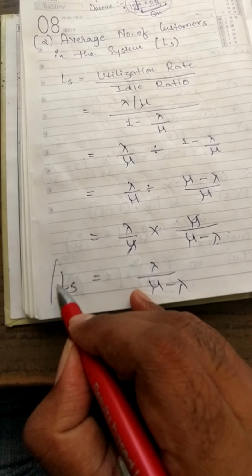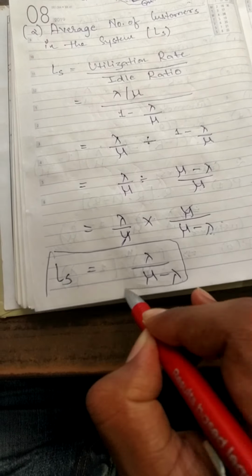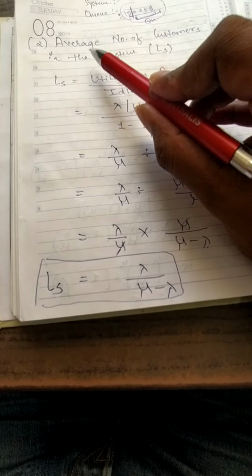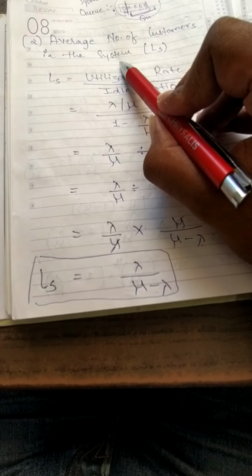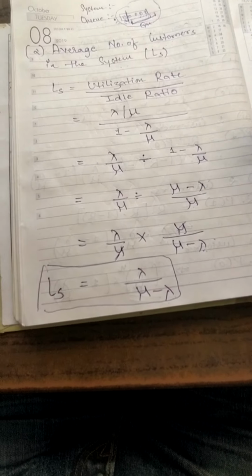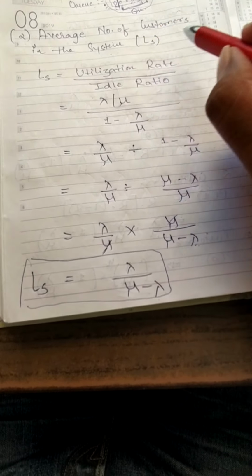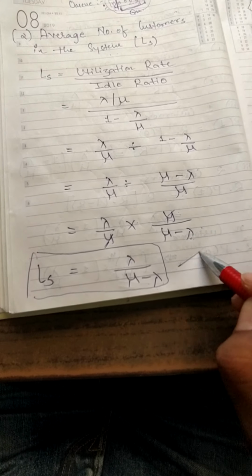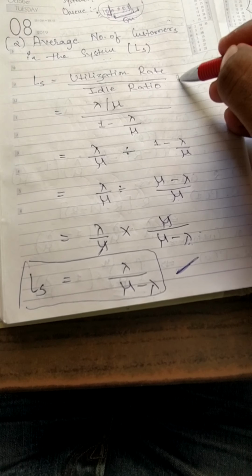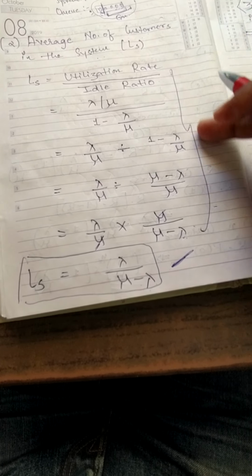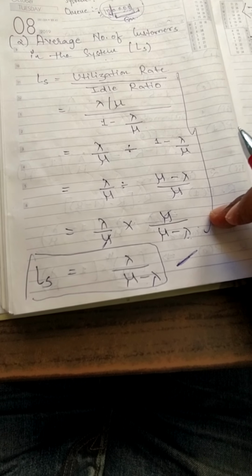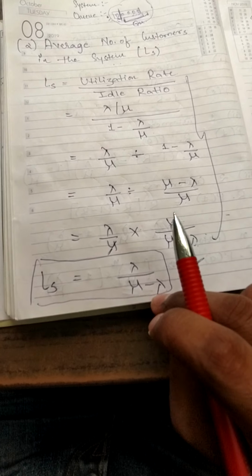This is the final formula. So if in the exam you receive a question which tells you to find the average number of customers in the system, including the queue and the individual availing the services, then this is the direct formula which you have to use. There is no need for you to explain this, right? This needs to be explained only when someone in the paper asks you to derive this formula.